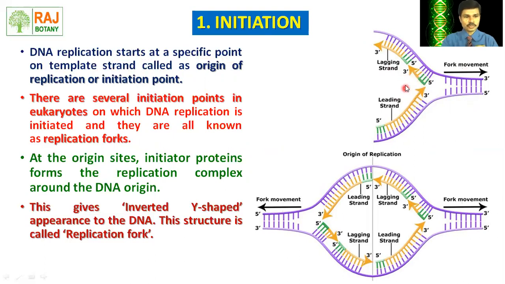As far as eukaryotes are concerned, there are several initiation points at which DNA replication is initiated, and they are all known as replication forks. Here we can see a replication fork, which gives the inverted Y-shaped appearance to the DNA molecule, and here is the fork movement. It is actually bidirectional movement. In this direction the fork can move, and in this direction also the replication fork can move, meaning bidirectional movement of the replication fork.